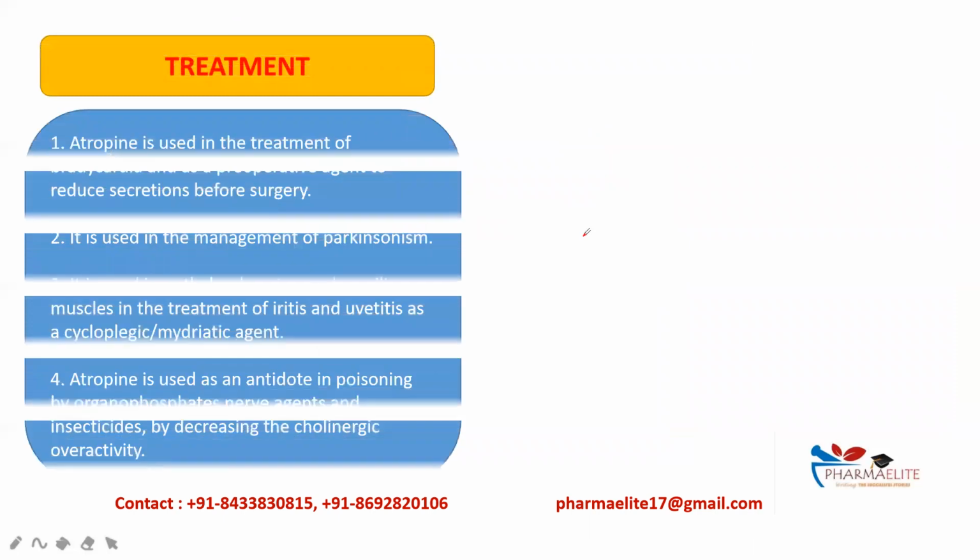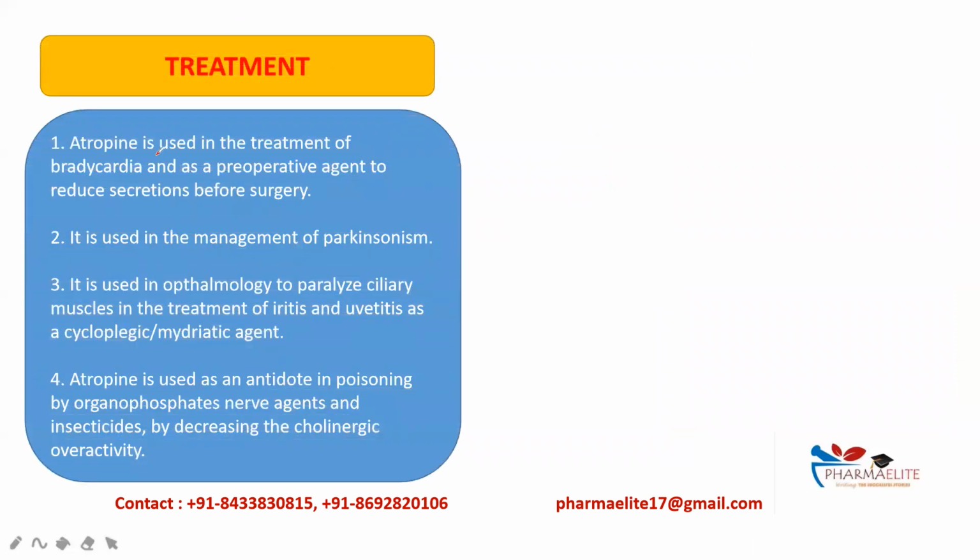Moving ahead with the treatment, atropine is used in the treatment of bradycardia. As we have already seen, atropine produces tachycardia, and it can also be used as a pre-operative agent to reduce secretions before surgery. So secretions must be reduced, such as lacrimation or sweating, before the surgery. Second point, it is used in the management of Parkinsonism as it reduces tremors and rigidity.